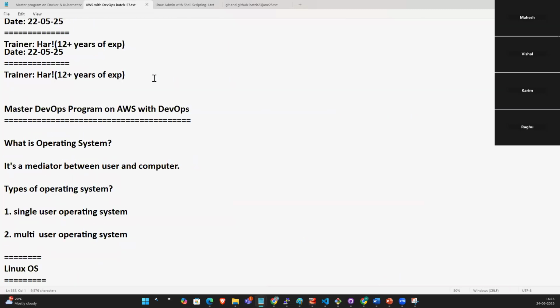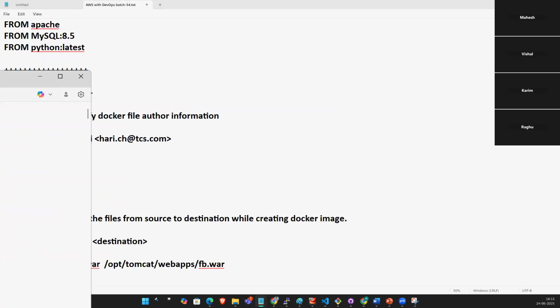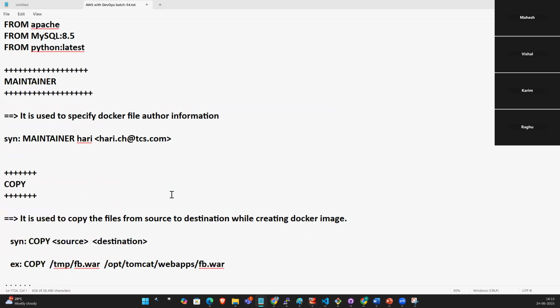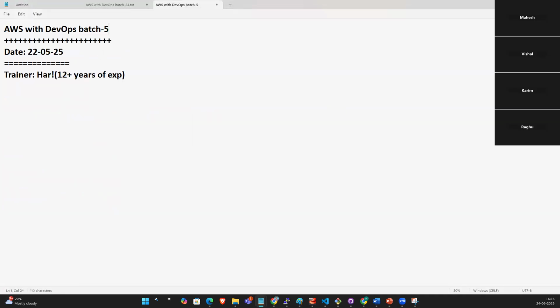Batch 57 now. Business. So AWS with DevOps batch 55 is then 24, 625.